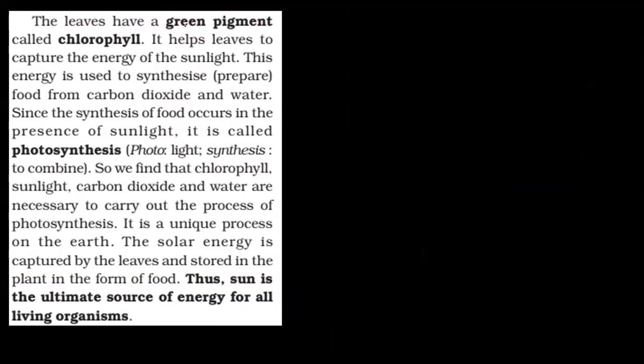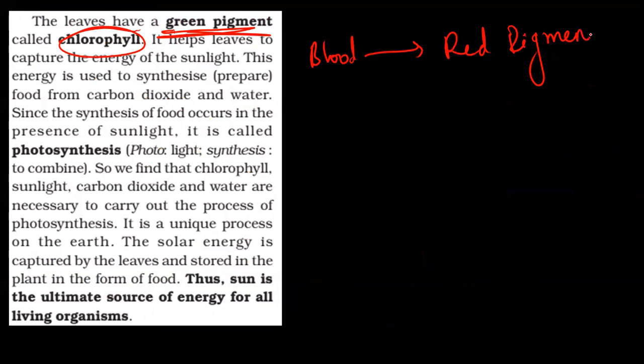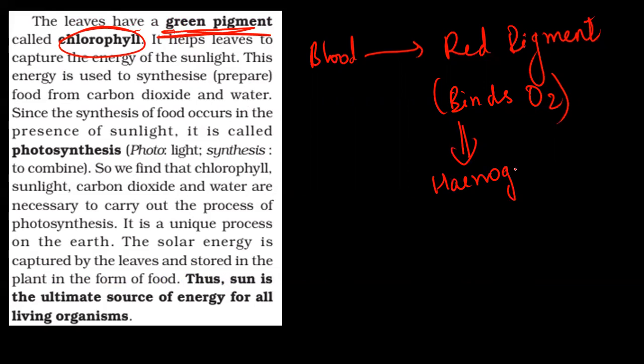The leaves have a green colored pigment called chlorophyll. Just to connect, blood contains a red pigment which binds with oxygen to carry it all through the body, and this is called hemoglobin. This becomes important in chapter 11. This was just additional information.